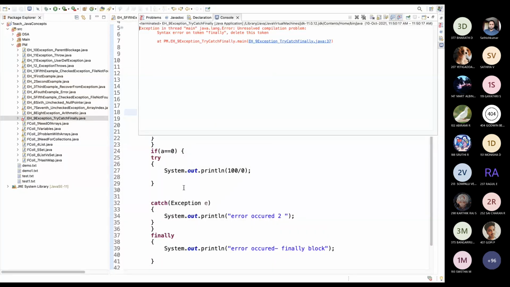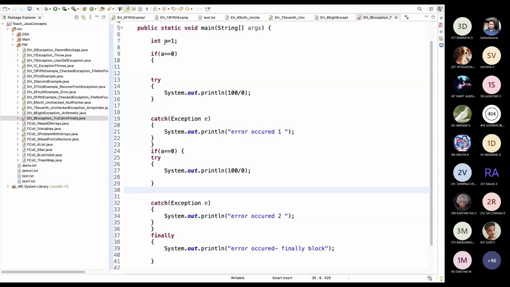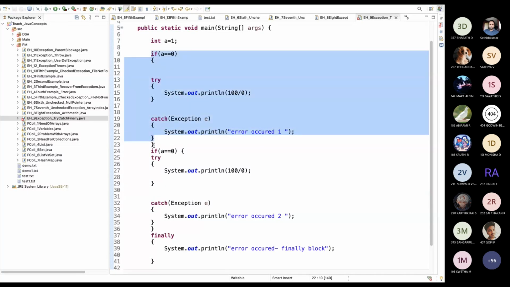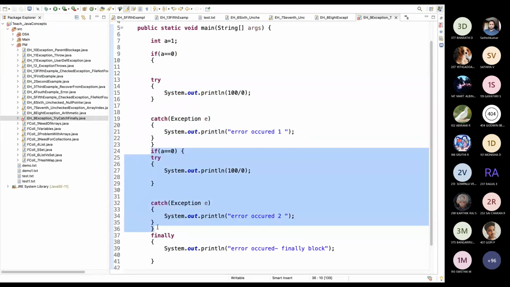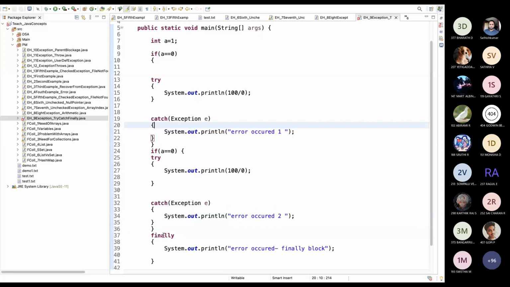Okay, finally. Since a equal to 1, it will not enter this complete thing, right? So since a equal to 1, this will also not enter this complete thing. So the finally block will be executed only.